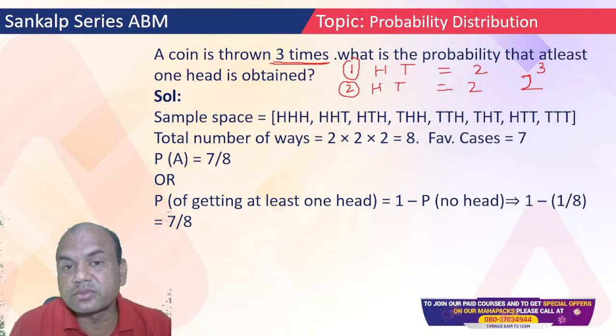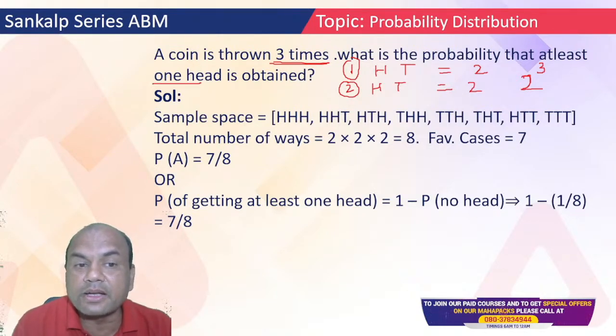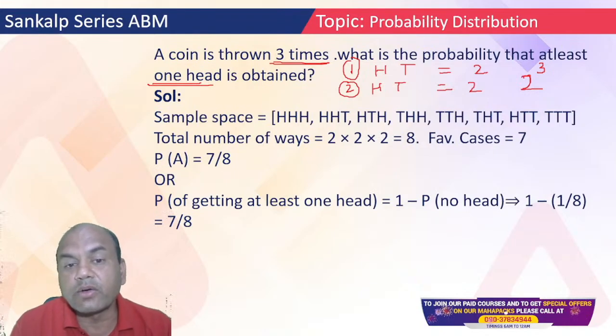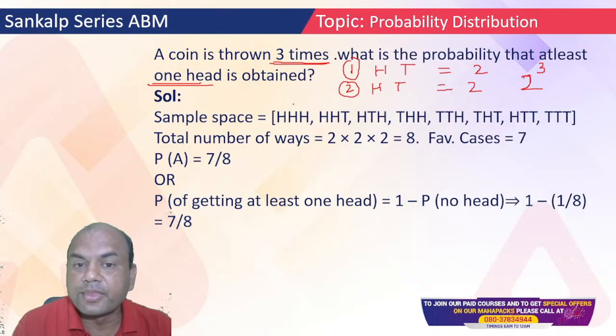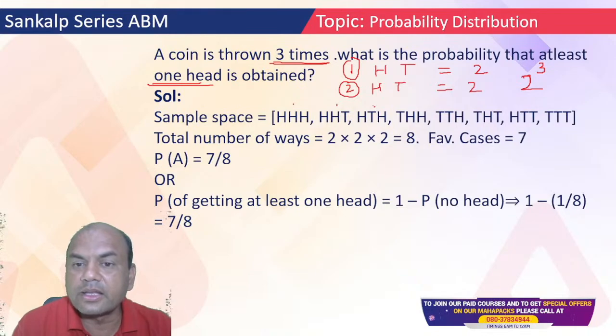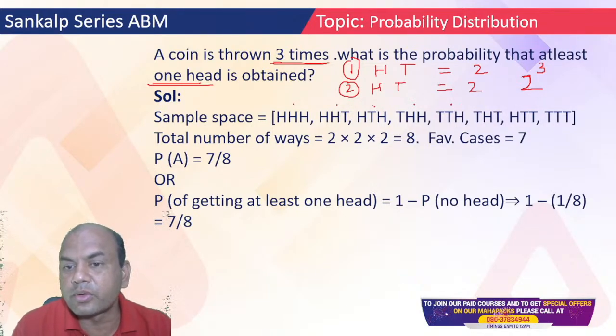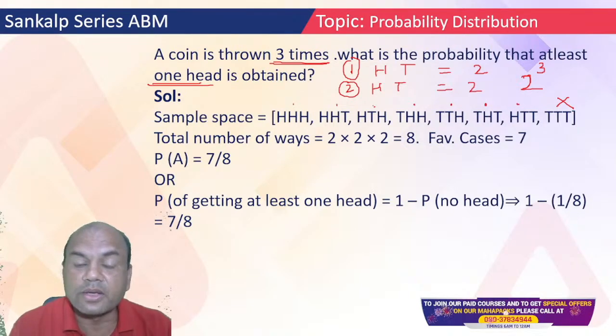Now what is asked in the question? What is the probability that at least one head is obtained? At least one head. Am I having one head over here? Yes, I am having more than one head, so this is okay. Head tail head, okay. Tail head, okay. At least one head I must get. This is not okay, because here I am getting tail. So how many are the required successes over here? At least one head.